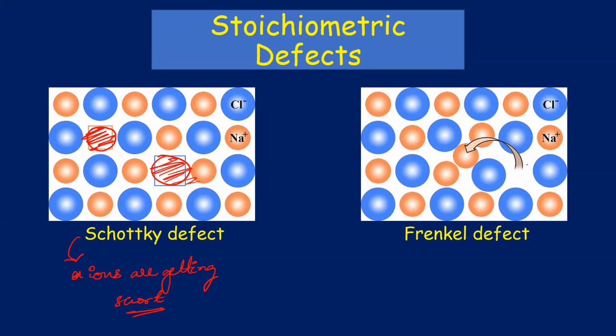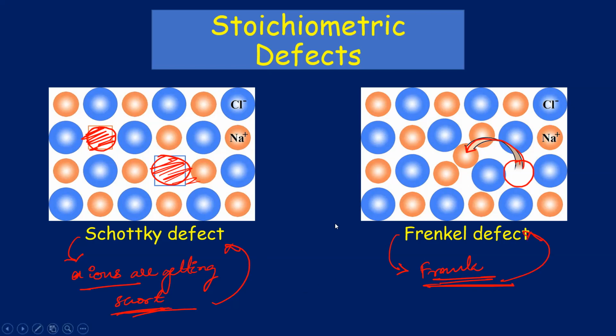In Frenkel, what is happening? There should be an atom present here, the orange or red atom, and it has moved from its place and gone to this interstitial site. This sodium ion is very excited and wants to be more frank. Ions are getting frank, so you will remember that it is Frenkel defect. You don't need to remember the definitions now. You see the picture and remember: ions are getting short in Schottky defect, and ions are getting frank in Frenkel defect. You remember these two pictures and you will write on your own what Schottky and Frenkel defects are.